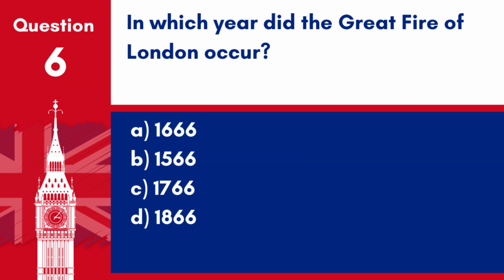Question 6. In which year did the Great Fire of London occur? A. 1666. B. 1566. C. 1766. D. 1866. Answer. A. 1666. The Great Fire of London occurred in 1666.